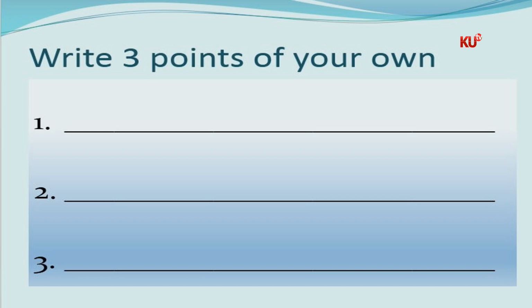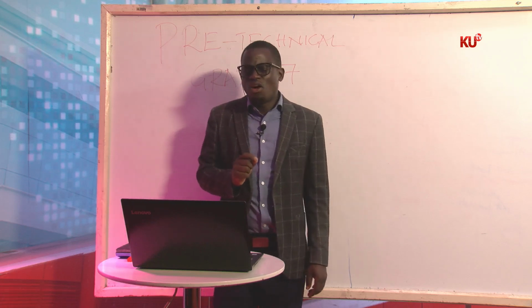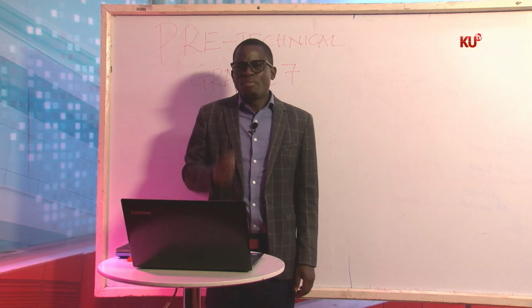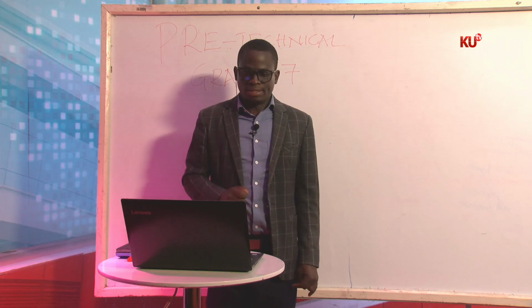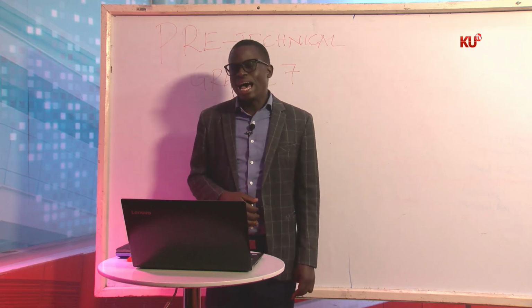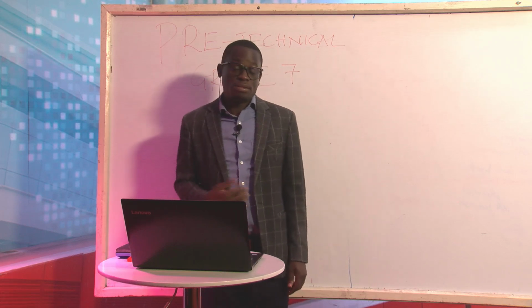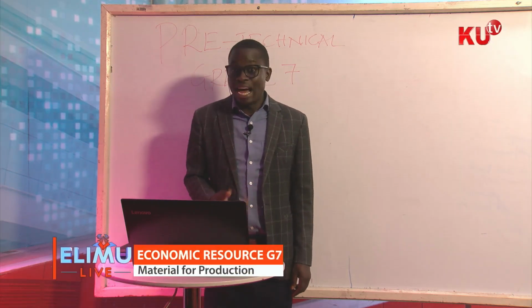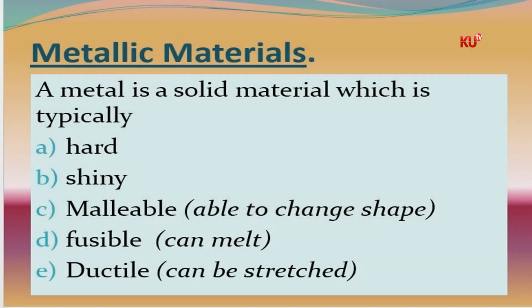Now, in grade 7, again, boys and girls, we want to talk specifically about one economic resource referred to as metallic materials. Most of the things around us are made of metals. Some of them are made of wood, and we'll still talk about the non-metals. But let us talk about metallic materials. And we are going to ask ourselves, what is a metal?